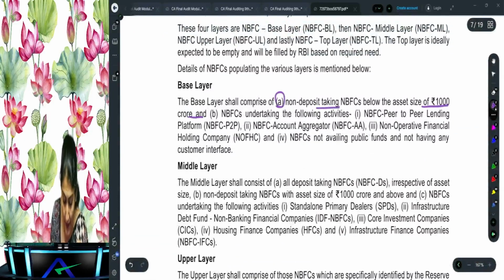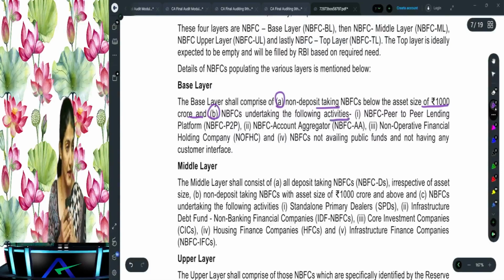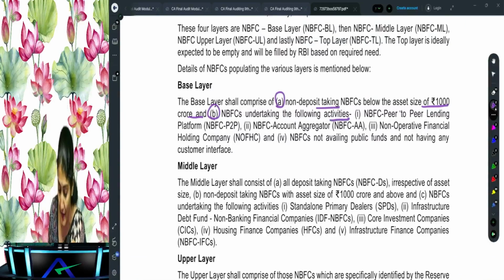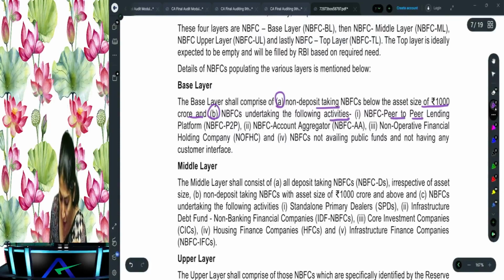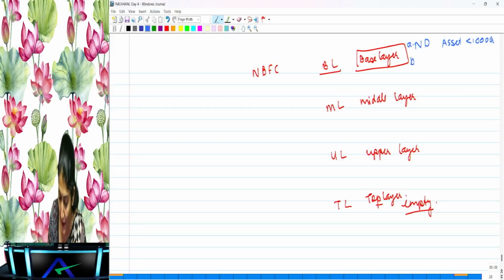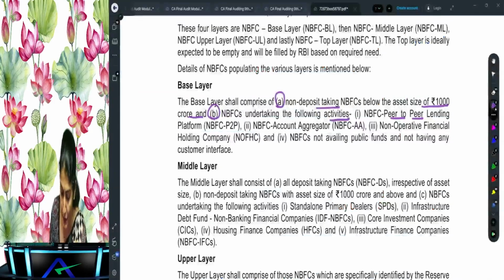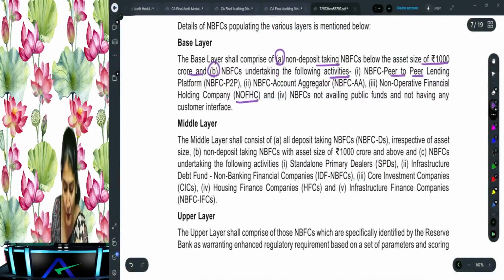That is A. Then what is B? It is an NBFC which is undertaking the following activities. What activities is it undertaking? Peer-to-peer lending or account aggregator. So depending on the activity: peer-to-peer, or account aggregator, or non-operative financial holding company, or not having access to public funds and not having customer interface.